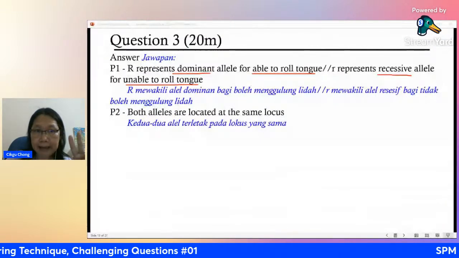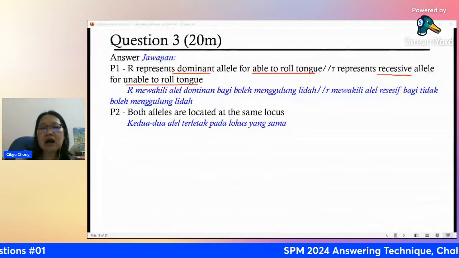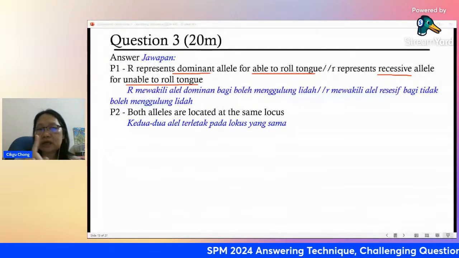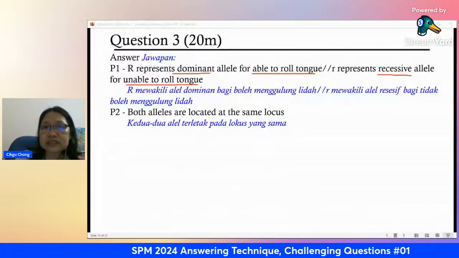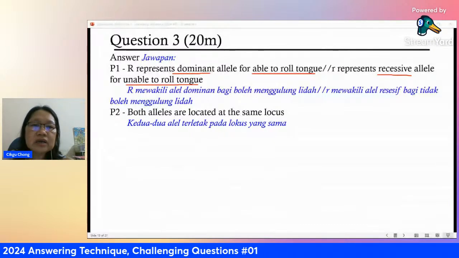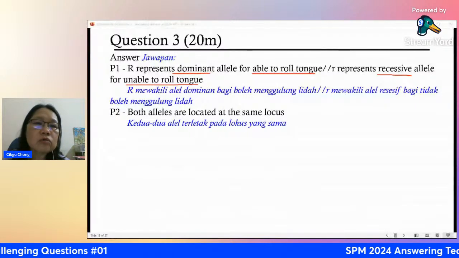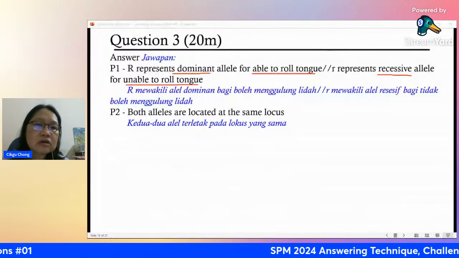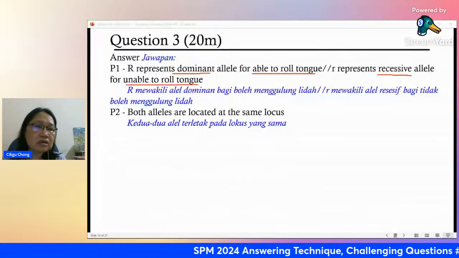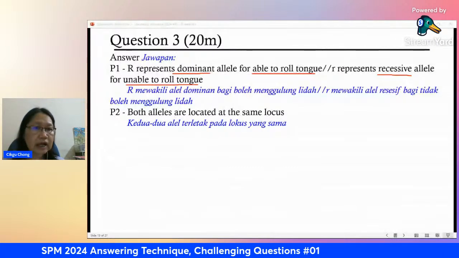The same pair. So a pair that is heterozygous, that means capital R and small r, one dominant and one recessive, is called heterozygous. Hetero means not the same, right? One dominant, one recessive. It will have the ability to roll the tongue because it follows the dominant. Dominant, like we say, is stronger. As long as you got one, it will show the ability to roll the tongue.